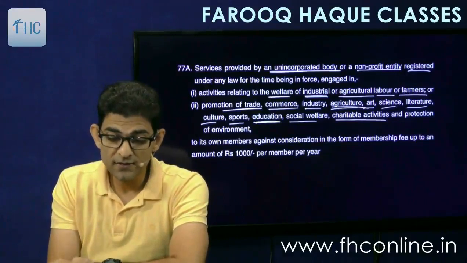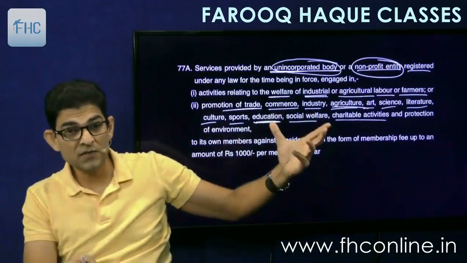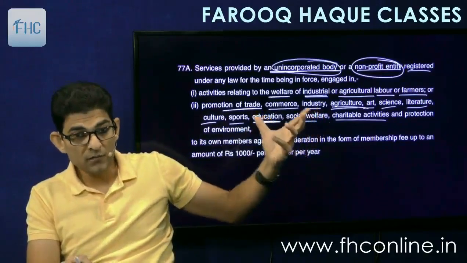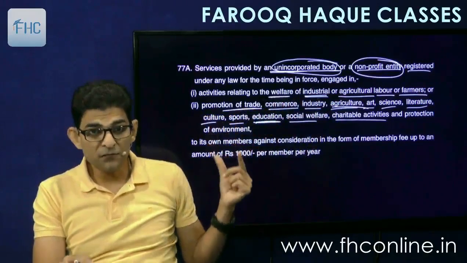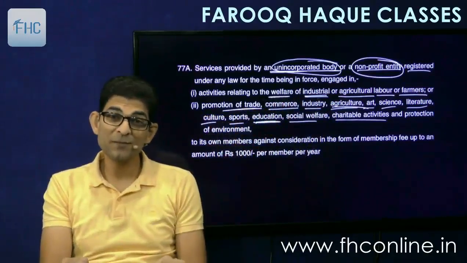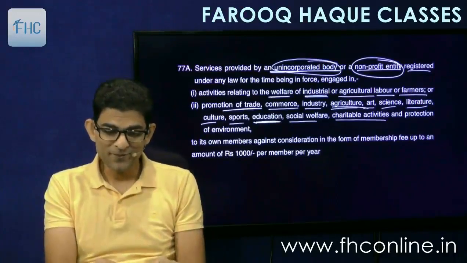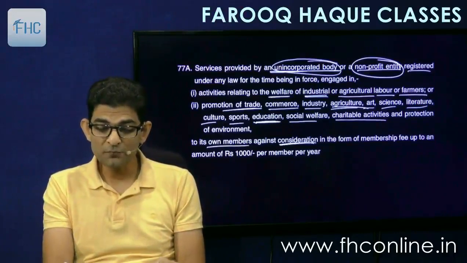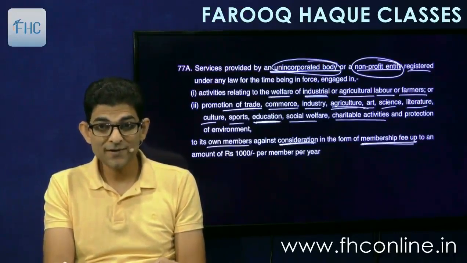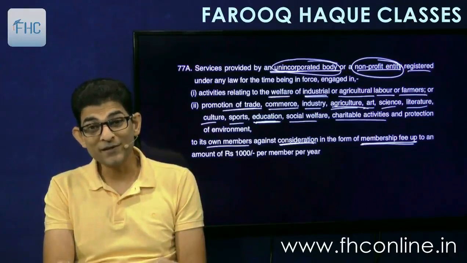So if there is an unincorporated body which does these things, or an NPO who is doing any of these things, for promotion of trade, commerce, they will be exempt if the money that they charge from their members, now this is the rider, this is the important point, to its own members against consideration in the form of membership fee is up to an amount of 1000 per member per year.